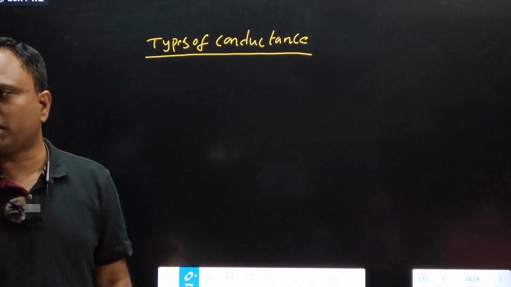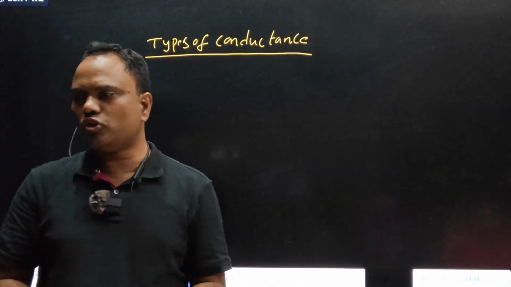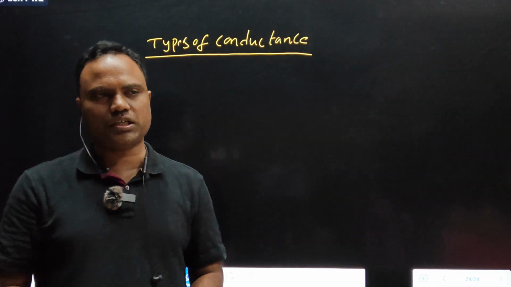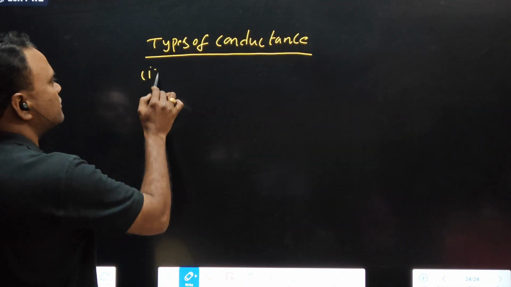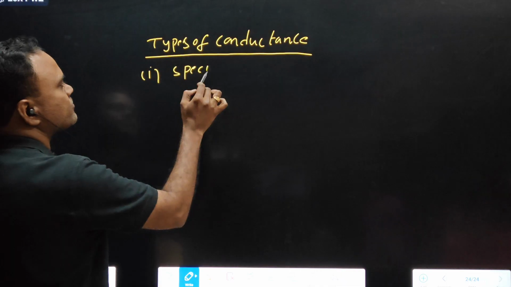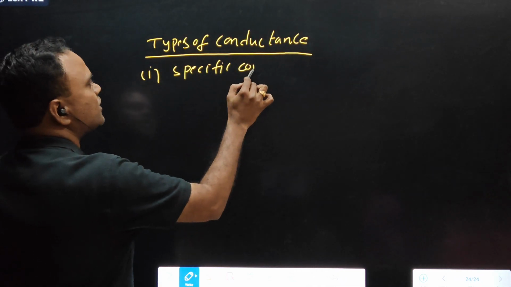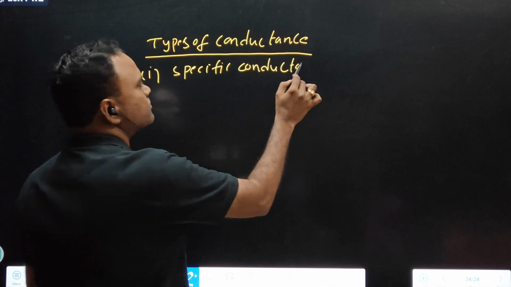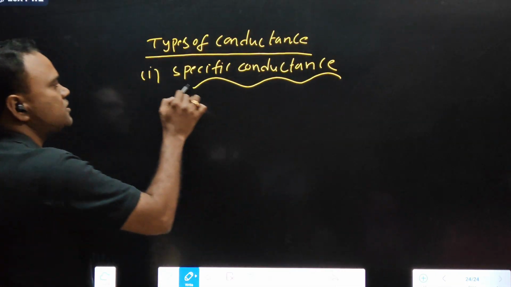There are three types of conductances. First keep heading: specific conductance. Graphs are very important in this.